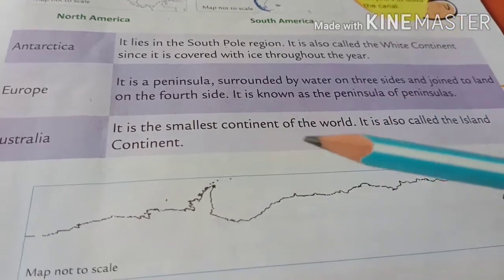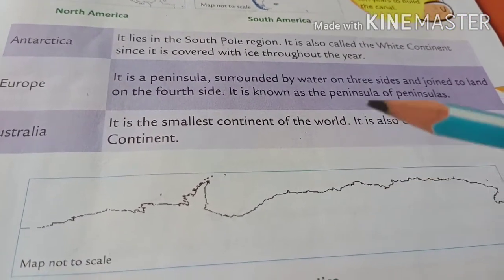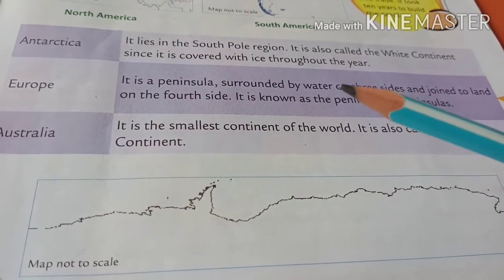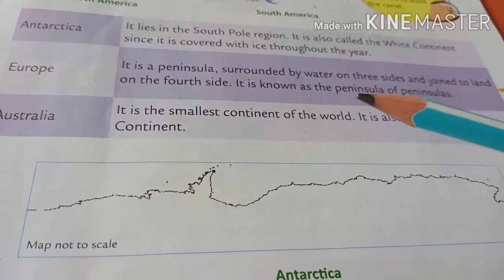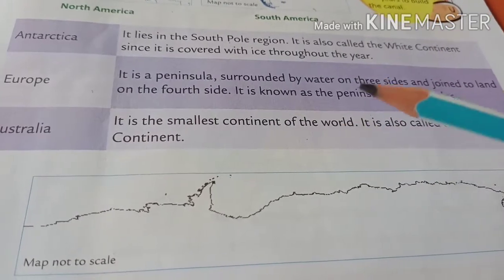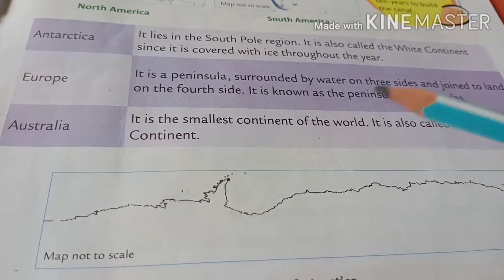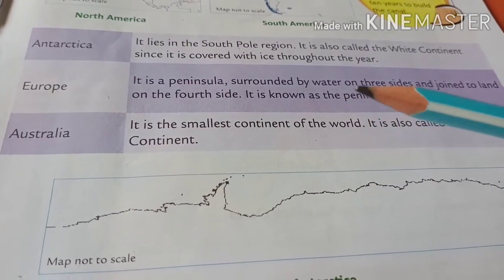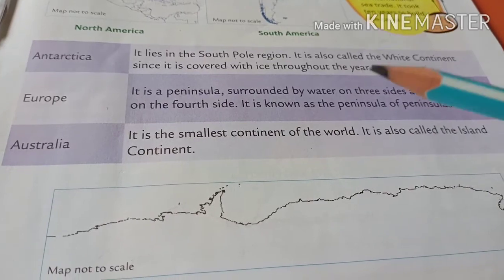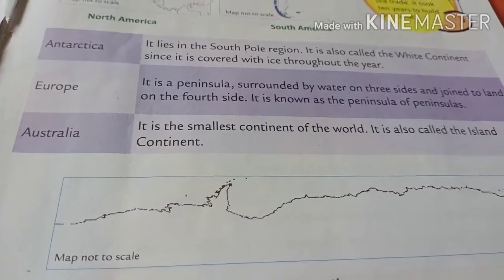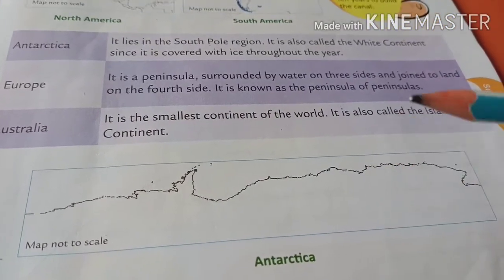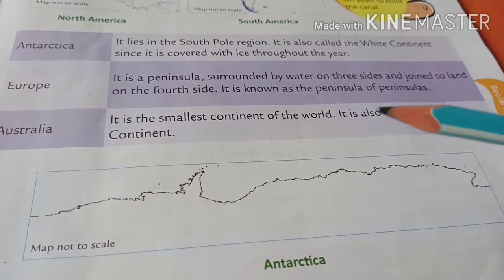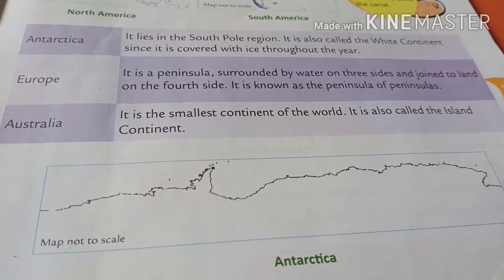Understood? Europe. It is a peninsula surrounded by water on 3 sides. Children, if land is surrounded by water on 4 sides, we call it an island. But if the land part is surrounded by water on only 3 sides, we call it a peninsula. Our country India is also a peninsula, because 3 sides are covered with water: the Arabian Sea, the Bay of Bengal, and in the south the Indian Ocean. So India is also a peninsula. A peninsula is nothing but land covered with water on 3 sides, children.